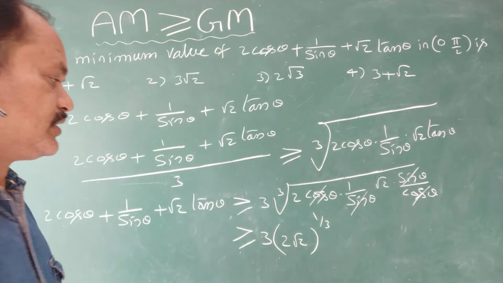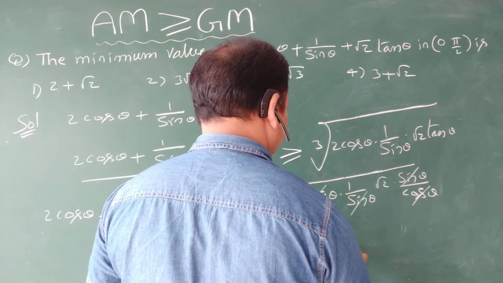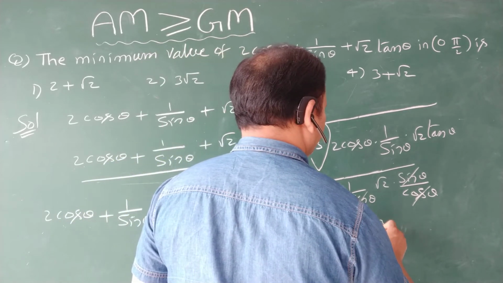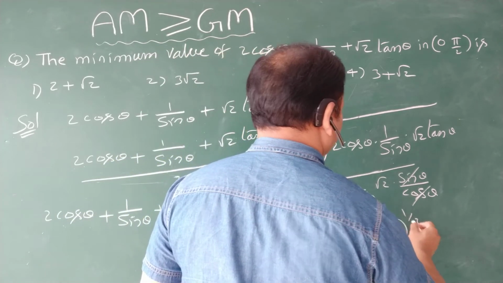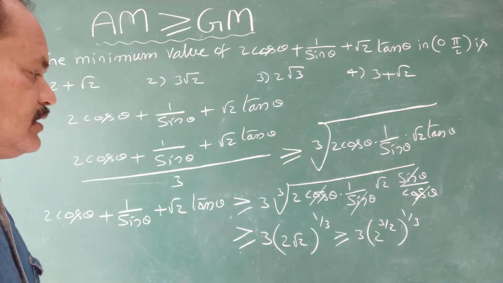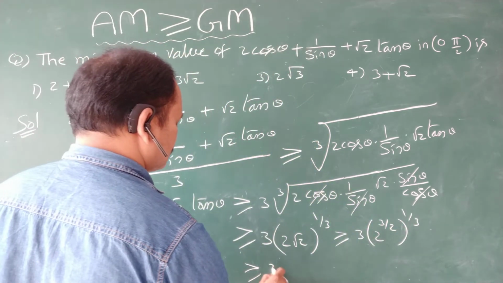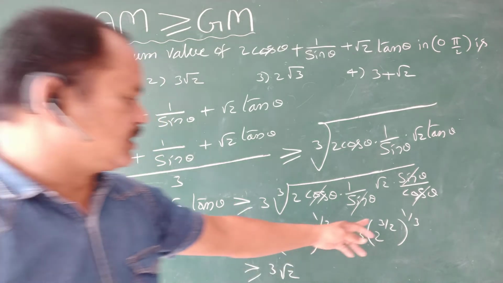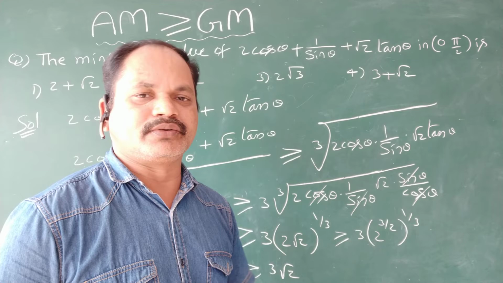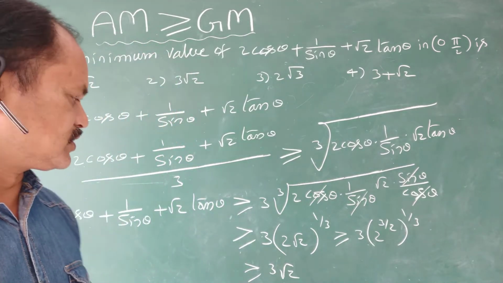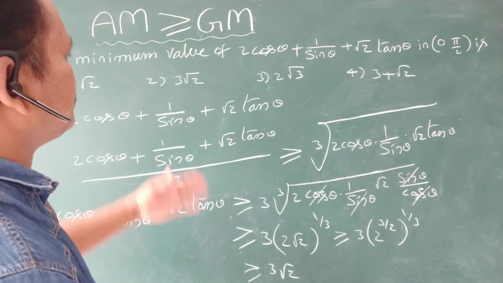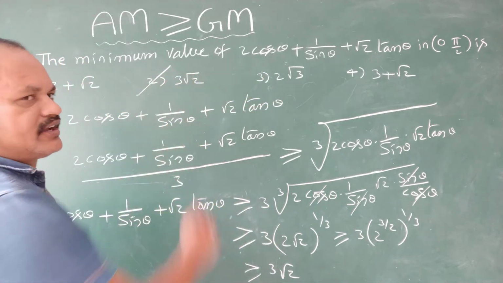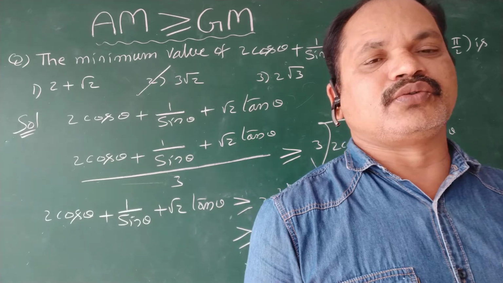So 2 root 2 is nothing but 2 power 3 by 2, power 1 by 3. Here the 3 gets cancelled. That's why it is greater than or equal to 3 times 2 power 1 by 2, and 2 power 1 by 2 is root 2. That's why the answer is 3 root 2. The minimum value of the expression is 3 root 2, which is in the second option. Now we are going to the next question.